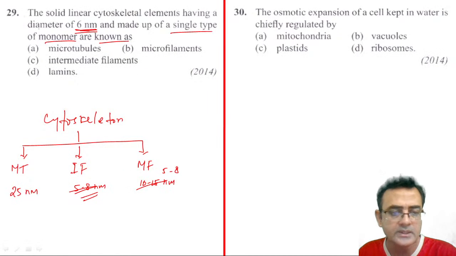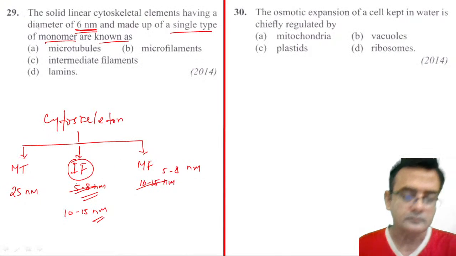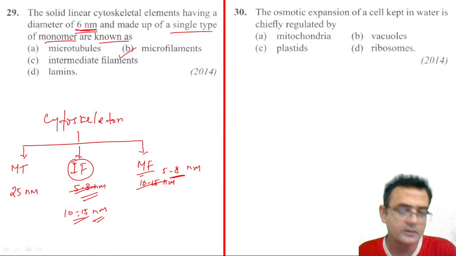Intermediate means it lies between the two. So 5 to 8 nanometer, and this is 10 to 15 nanometer. I'm sorry. So the intermediate filament is 10 to 15. This is microfilament, 5 to 8. 6 nanometer they are asking, so this is microfilament. All right. 29, B number is the correct answer. Yeah, Mr. Tiwari. Correct.